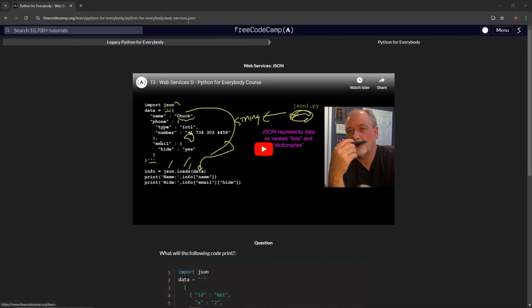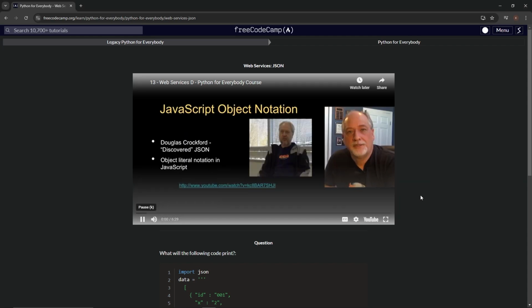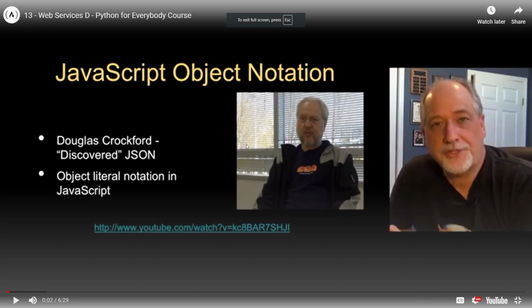So now we're doing freeCodeCamp Legacy Python for Everybody. Web services, JSON. All right, JSON, J-S-O-N, JavaScript something notation. I don't remember what it is, but let's do it. So now we're going to talk about the other object notation, of course.